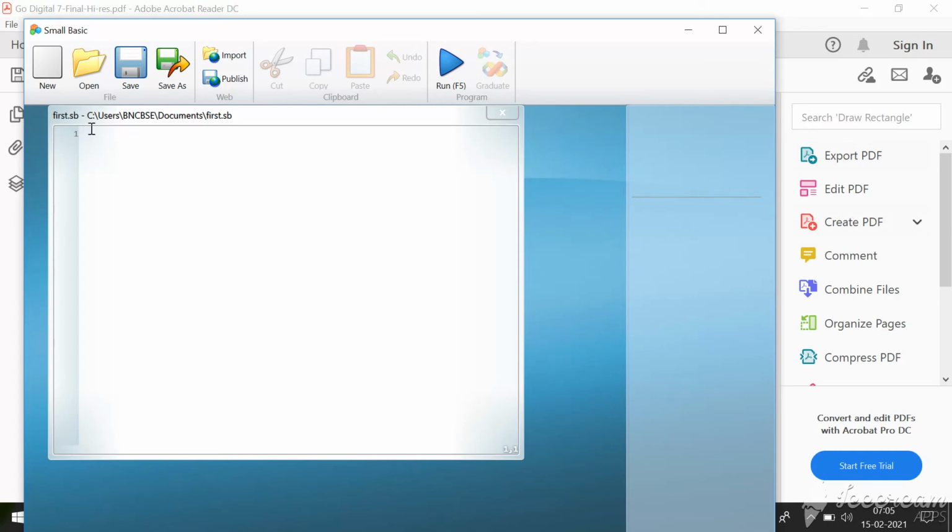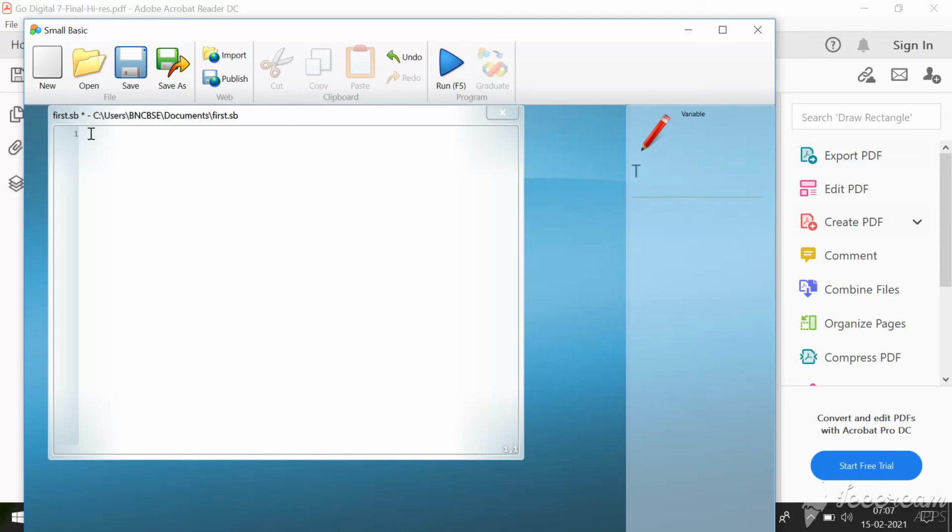Now let's see how to create a small basic program. For that I'm going to type a code in this editor window. Or else, dear children, today let this be an introduction class to Microsoft Small Basic. Since this is a new programming language to you, I want all of you to first install this programming app in the system or laptop that you use. You cannot install this on your mobile phone. You should use your laptop or your computer. You should install this and try all that I have taught you today.